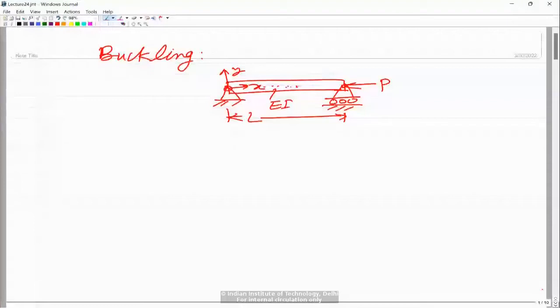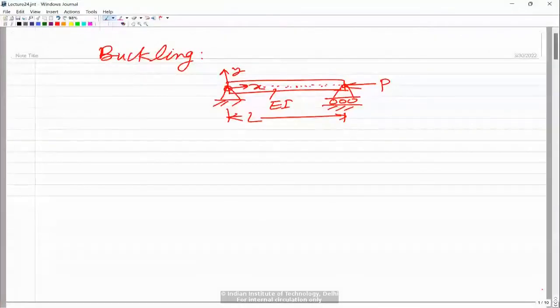Now see what happens if the beam is slender. Because the cross section is very small, the stress sigma xx is going to be P by A. If the beam is slender, that is, length is much larger than the cross-sectional dimensions, then before this sigma xx, which is P by A, exceeds the yield stress, the beam will deviate from its straight configuration, and that we call a buckled configuration.